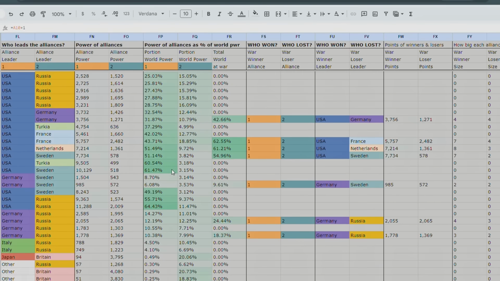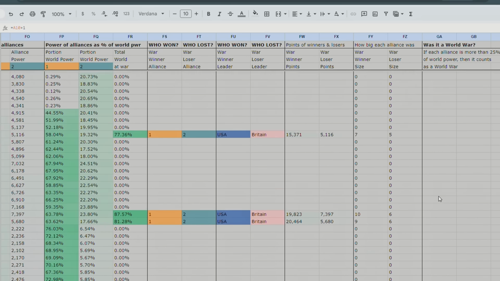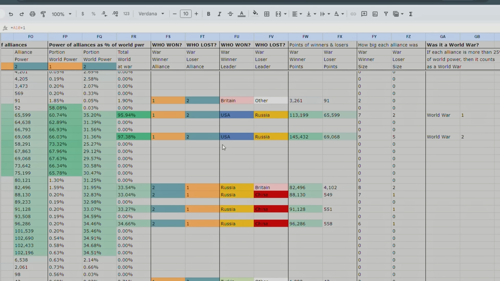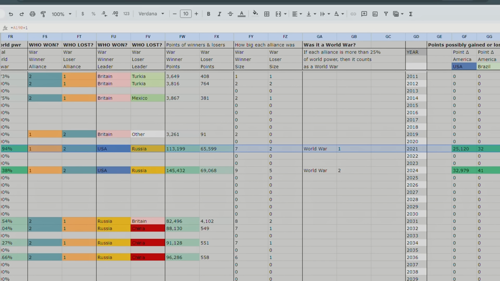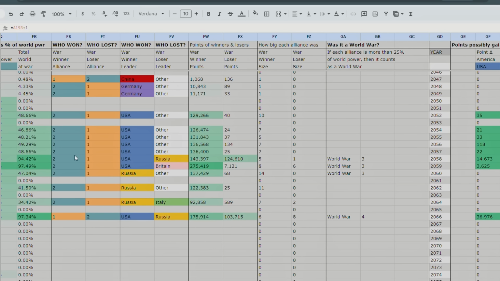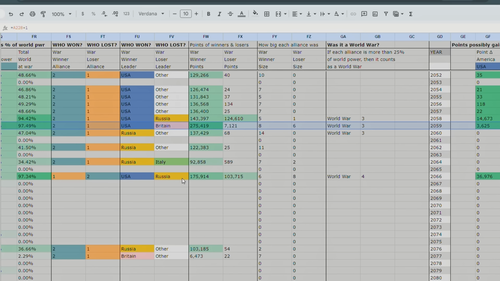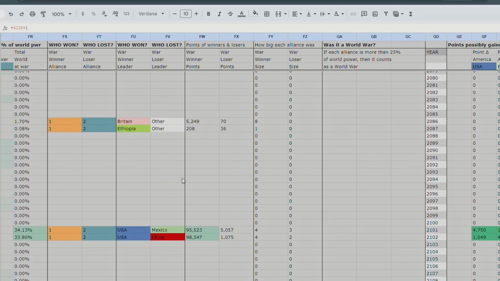So let's scroll down. What the simulator does is, if enough countries are fighting a war, it counts it as a world war. So let's see if we get a world war. Yeah, see, World War I in 2021, so that's a long time after real-life World War I, of course, but it's United States versus Russia. Then World War II is only a few years later, so they fight one war, they have a peace treaty, then they fight a second war, and America wins both of these wars. Let's see, World War III, America wins against Britain in 2059, so Britain is allied with Russia, it looks like. World War IV is Russia versus America again. Any World War Vs? Let's see. No World War V, so only 4 world wars, and America looks like it wins all of them.